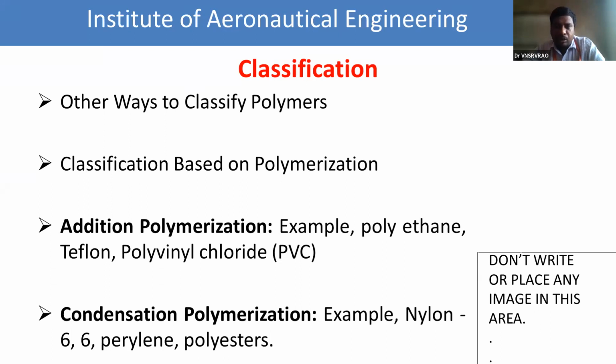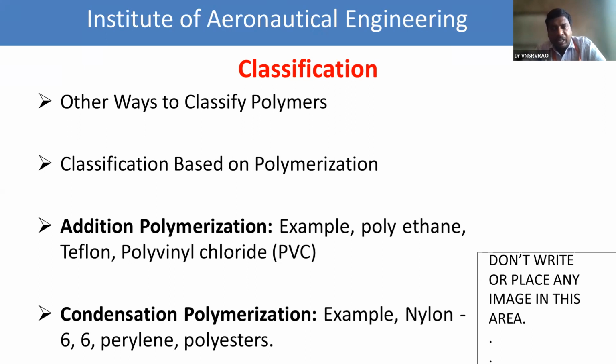Tell me, how many types of polymerization? Two types. What are they? Addition and condensation. Which polymerization involves the formation of byproducts? Addition or condensation? Condensation is the right answer. Condensation involves the formation of byproducts.